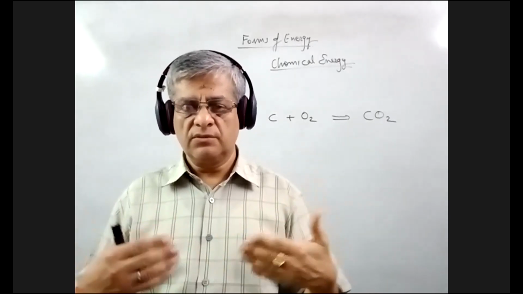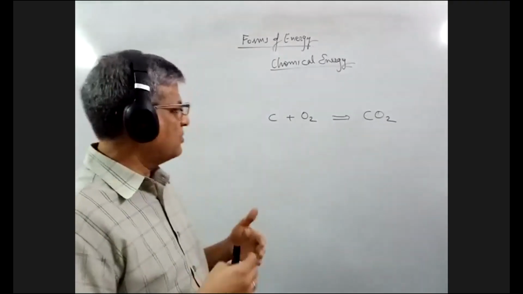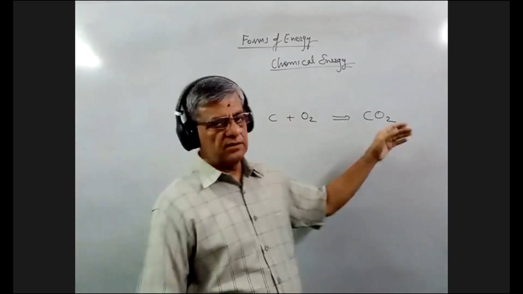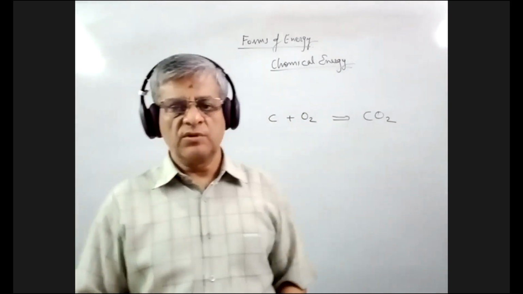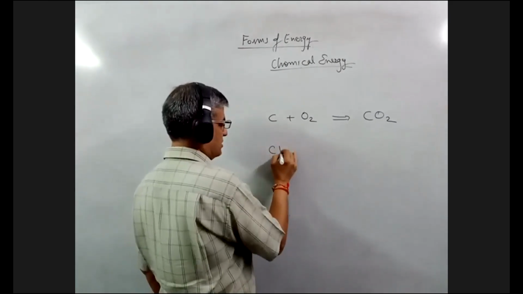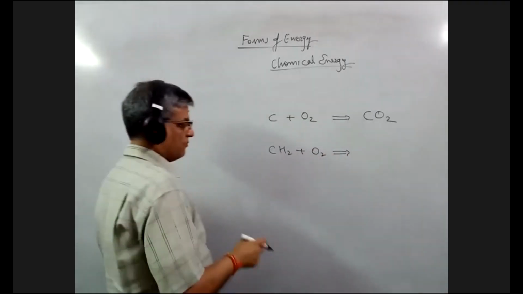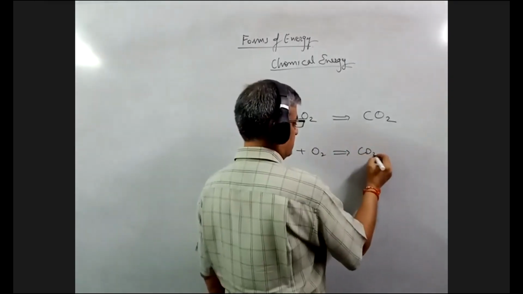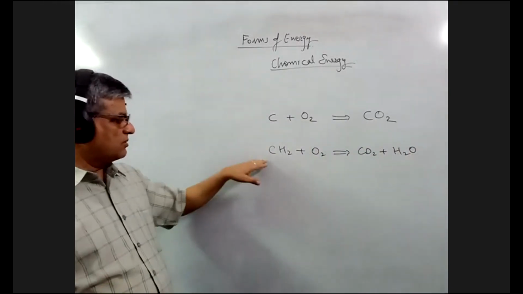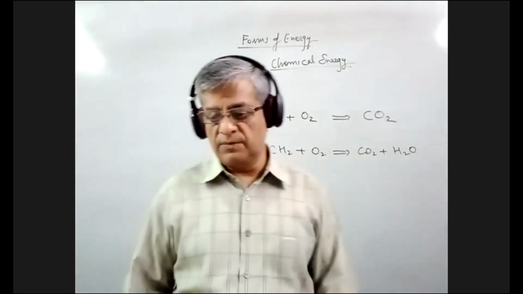The energy which is in carbon-carbon form, these bonds are broken and new bonds are formed with oxygen and carbon dioxide goes away. Similarly, hydrocarbons, CH2, when burned with oxygen, also produce carbon dioxide plus water vapor. So the bonds here broken also release a lot of energy.